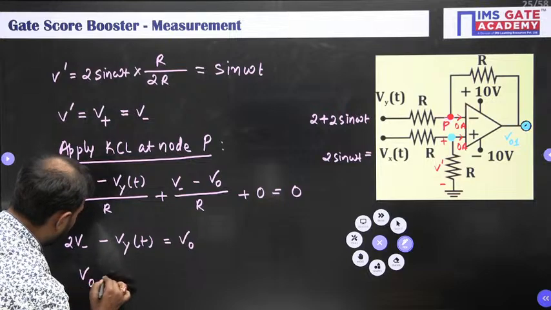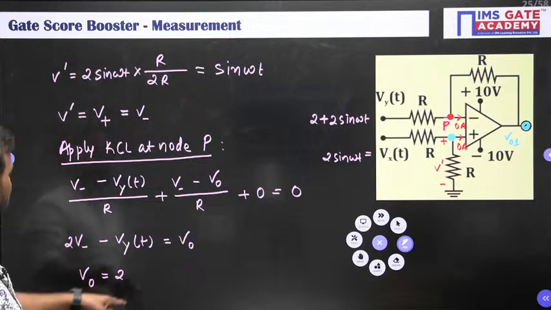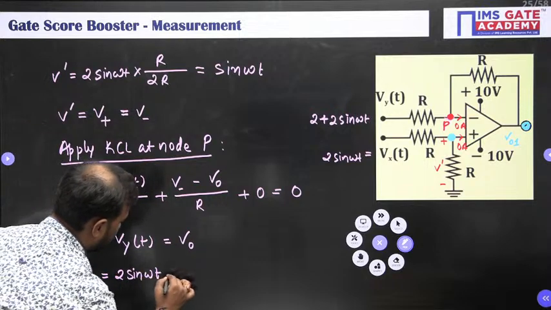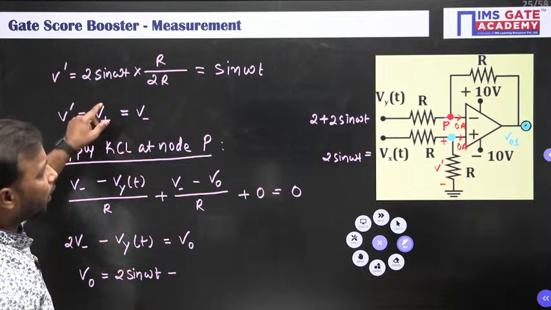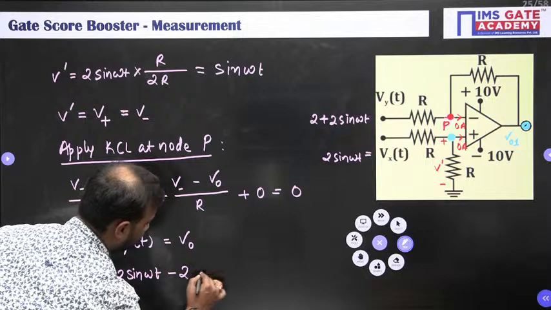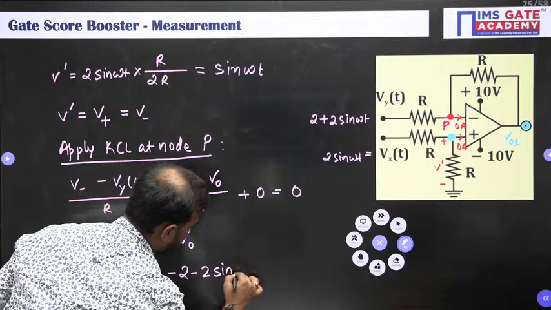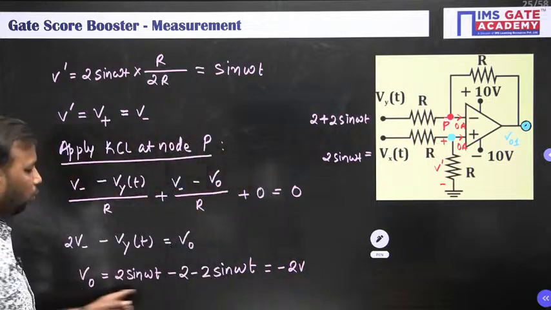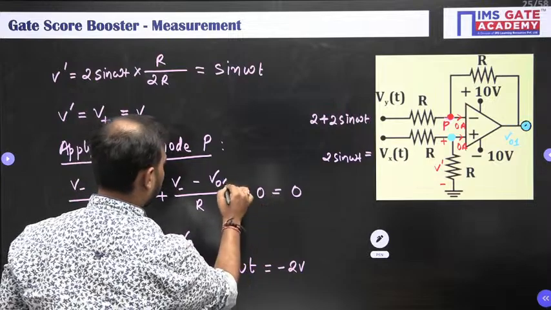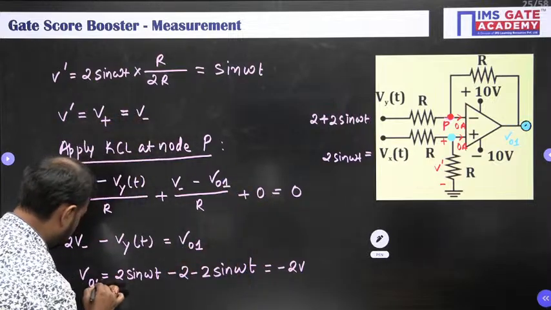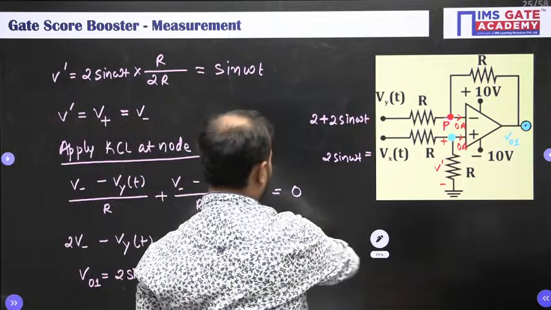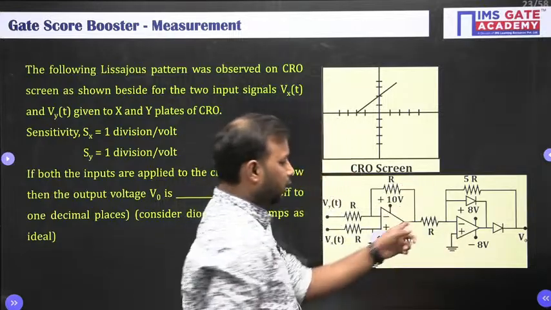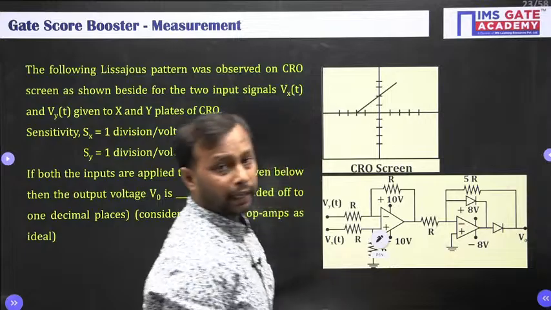So V naught is equal to 2 V minus minus Vy of t. V minus is what? Sin omega t, है ना? Sin omega t minus Vy of t. Vy of t is 2 plus 2 sin omega t. It means that minus 2 sin omega t. So this is equal to minus 2 volt. This is equal to V naught 1. Extremely sorry, V naught 1. So we have got the output of the first op amp, which is V naught 1 here, as minus 2 volt. So this will act as an input for the next op amp.